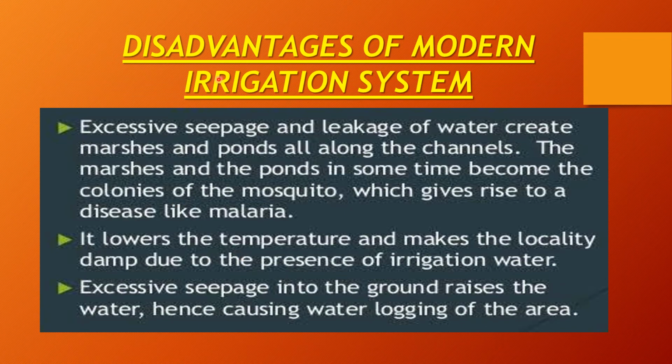Now overall, talking about modern irrigation system as we are discussing, it is having a great disadvantage which we have studied in both the methods, in sprinkler as well as in drip irrigation, that it is expensive, right? Second is excessive seepage and leakage of water create marshes and ponds all along the channels. The marshes and the ponds in some time become the colonies of the mosquito, which gives rise to a disease like malaria. How can you guarantee that whatever type of pipes you are using, these are not perforated or these are not leaking?